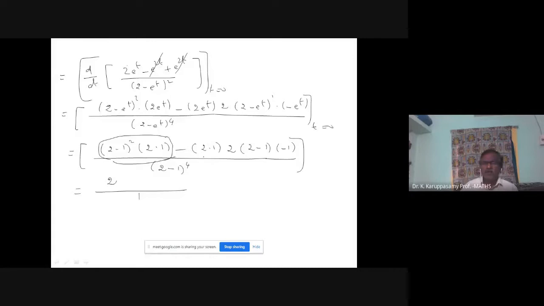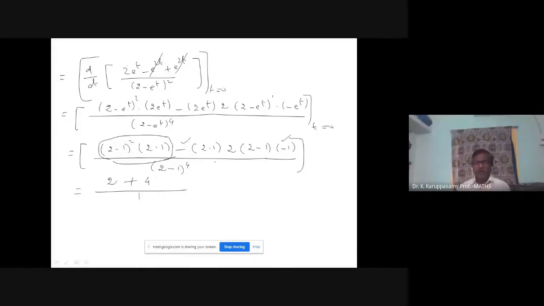Second term: this minus becomes a plus with this minus. So the second term is plus. Next, you multiply 2 into 1 into 1, then 2 into 2, 4. Plus 4.